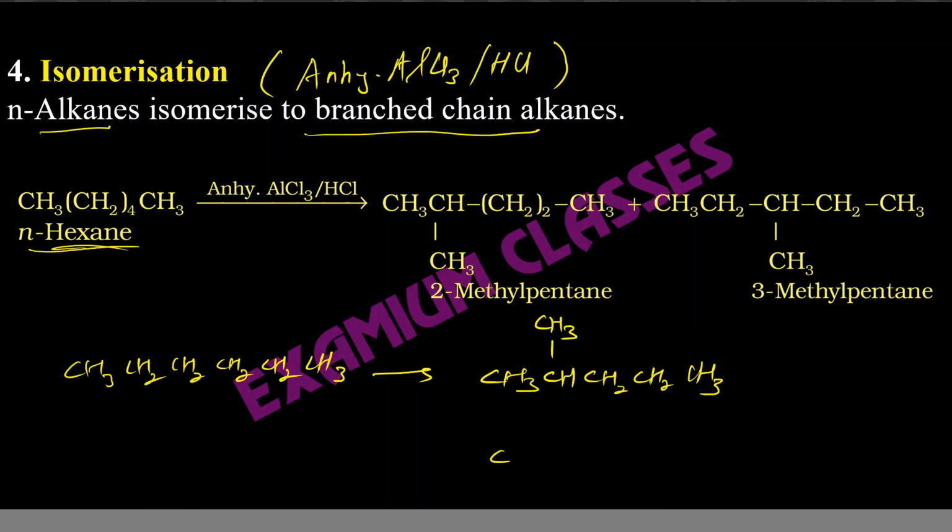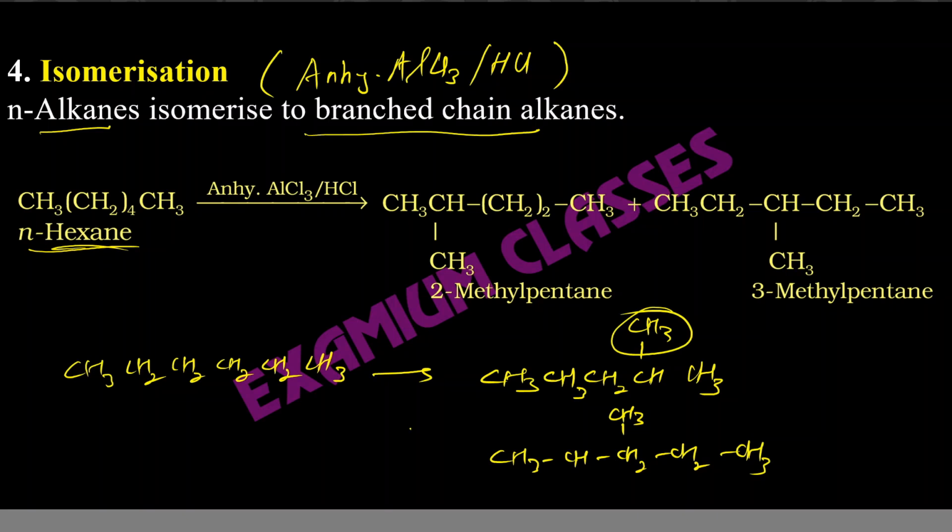Remember, if you have the branch here, it is the same thing as this one. Having the branch on the second carbon from the right or from the left is the same thing. So you won't write this one as a separate compound, because the numbering will start from the right hand side, as the branch is nearer to it.